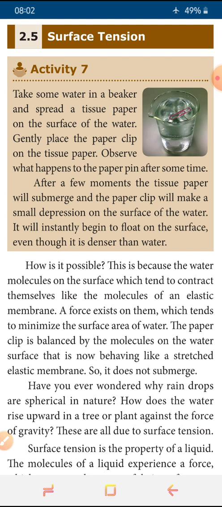Where we apply this and what the applications are, we are going to discuss in this topic. Now we will see what is called surface tension.